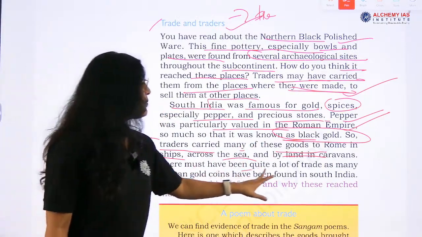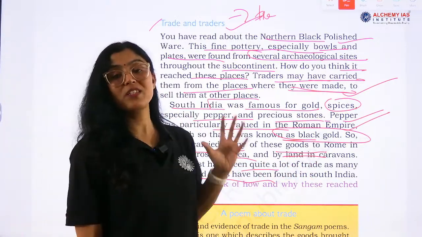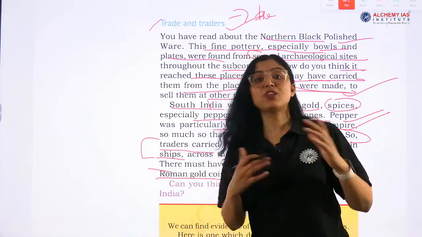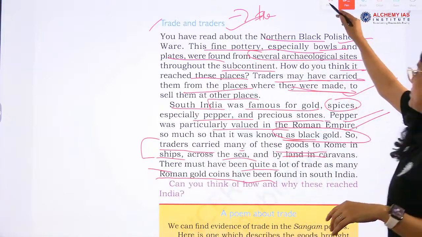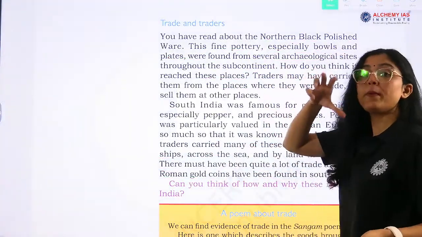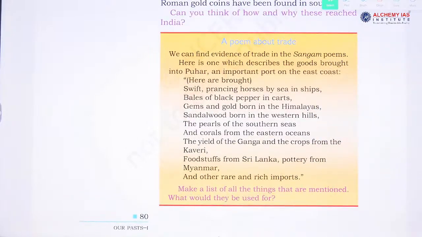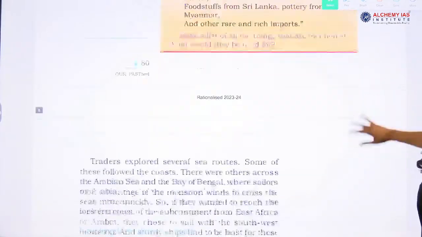Now, there must have been quite a lot of trade as Roman gold coins have been found in South India. A large number of Roman gold coins have been found in South India. So, we know that pepper was what? Black gold because it was very popular in Rome. Okay. This is a poem.